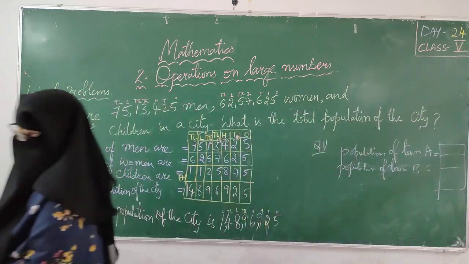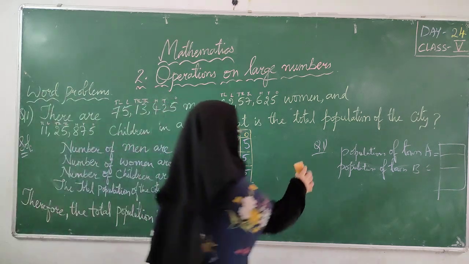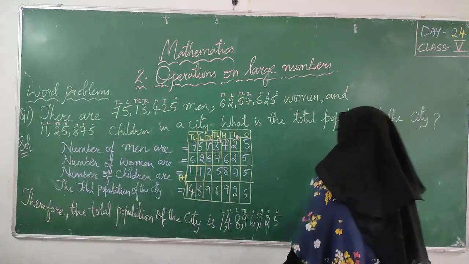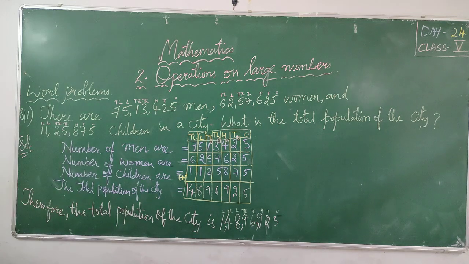And write total population of town A and B. So we have to do addition. We are doing addition, right? Total population of town A and town B. Total population of the 2 towns, also you can write.